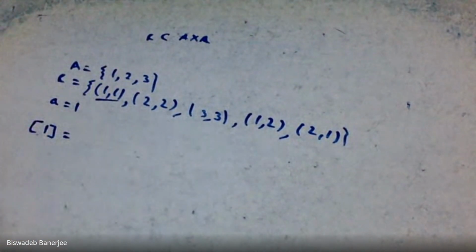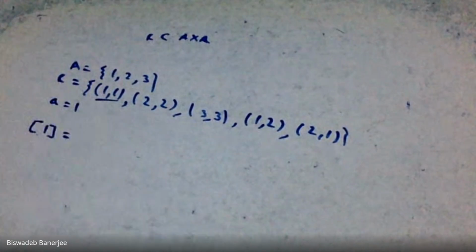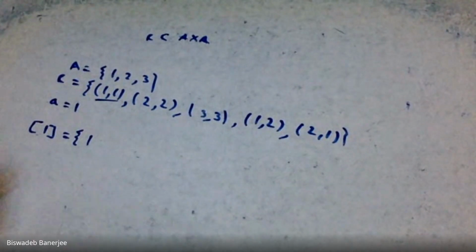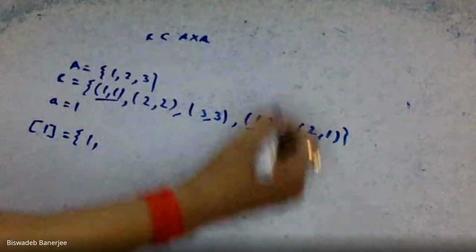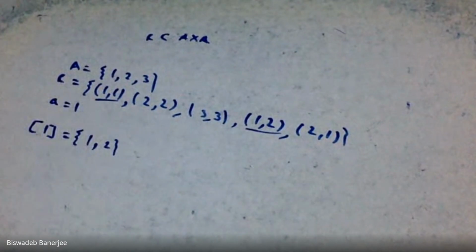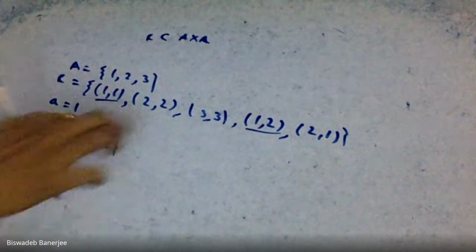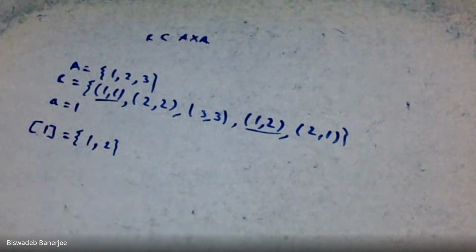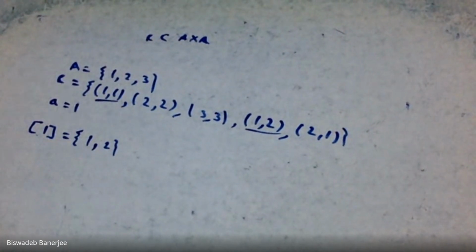For this example, see that 1 is related to 1 because the pair (1,1) is present. That means in the equivalence class of 1 we must have 1. Then see that 1 is related to 2, so 2 must be present in the class. But see that there is no relation between 1 and 3. That means 3 will be absent in this class. Okay, done. Any confusion?